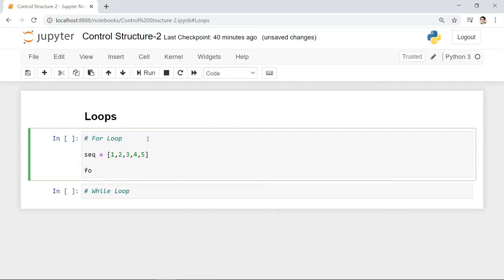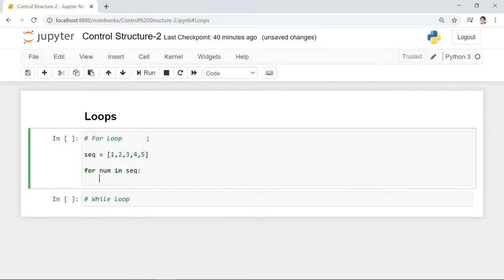For Python loops, especially the for loop, you define it using this syntax: for, let's say, num in sequence, then you follow the first line with a colon.